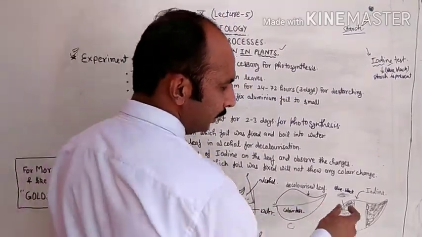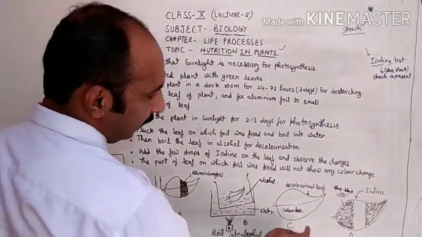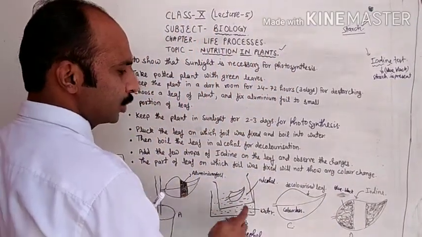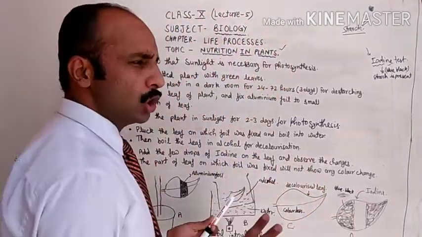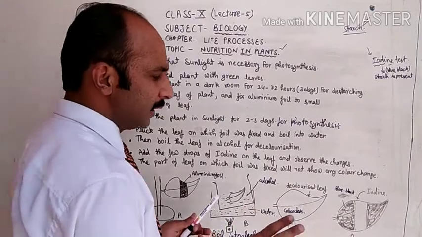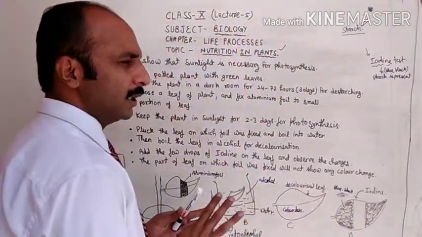But the portion on which the aluminium foil was fixed, as you can observe here, will not show any color change. The color of this part will remain colorless.